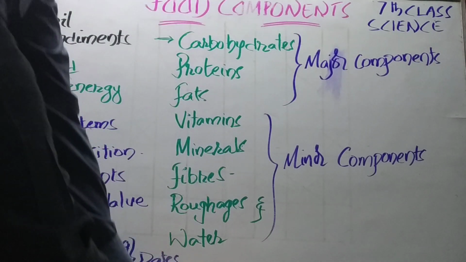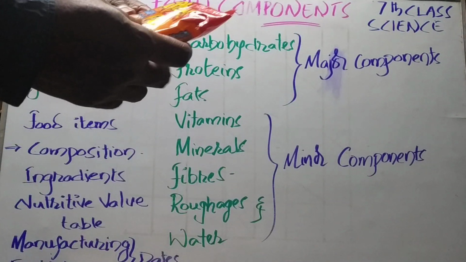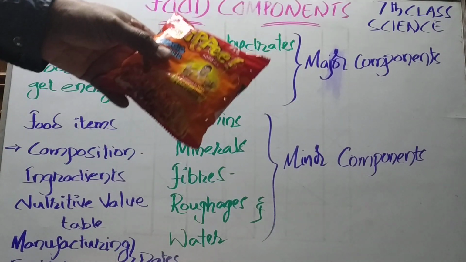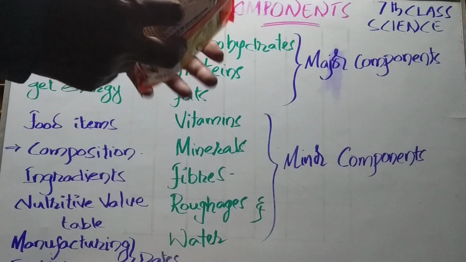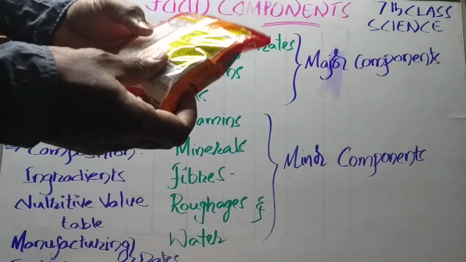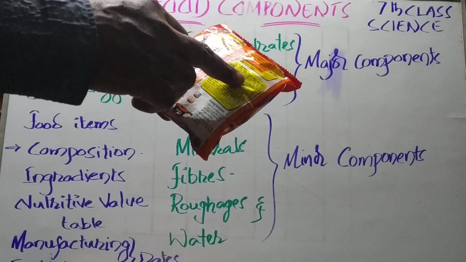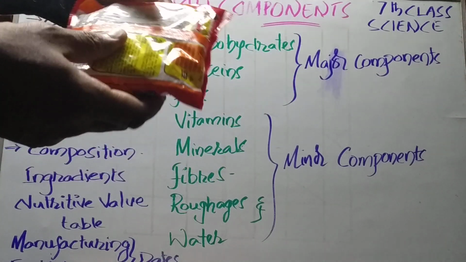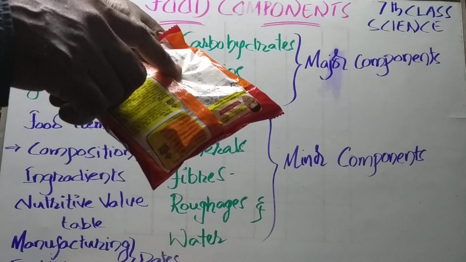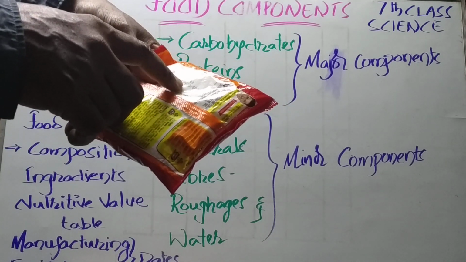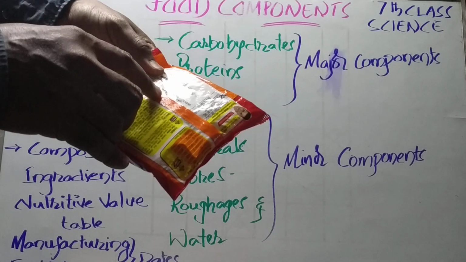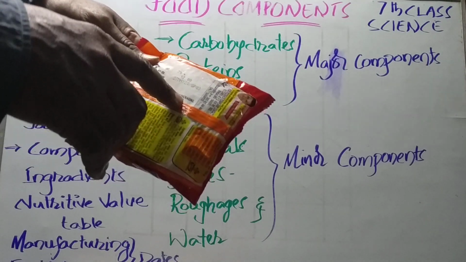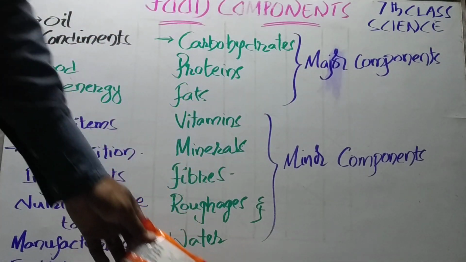And then the next very favorite dish for you. What is this? Yappy. And even in this Yappy noodles, you can find ingredients here. Next, nutritive value table. Then manufacturing date 27th May 2020, and the expiry date best before 9 months from packaging. Yeah, you can eat this without any doubt.